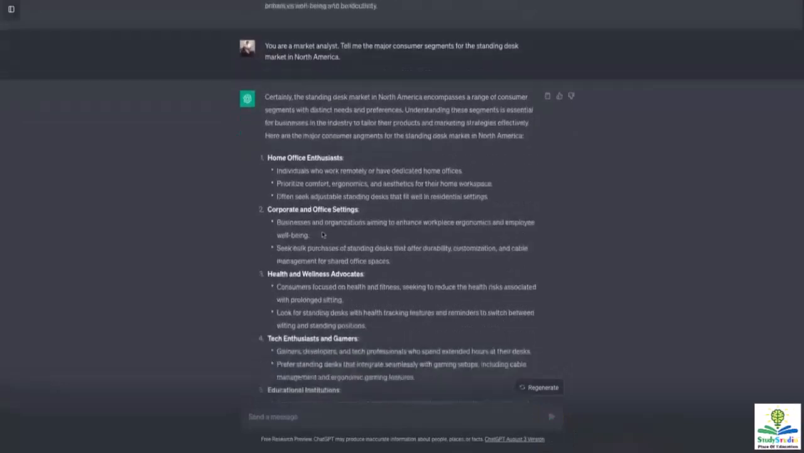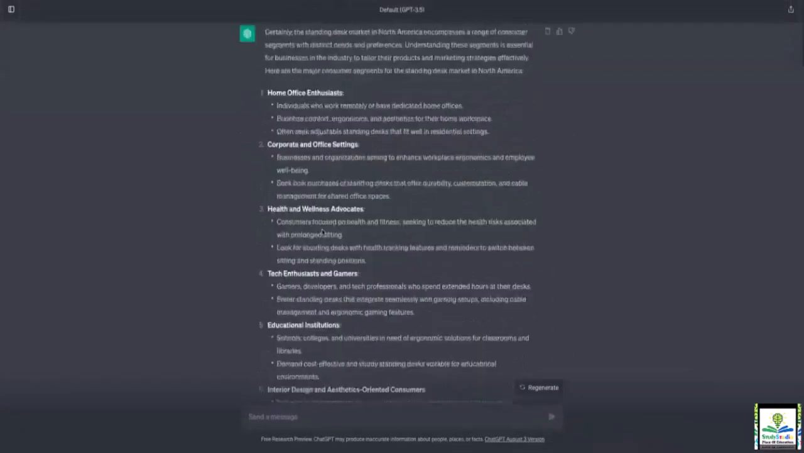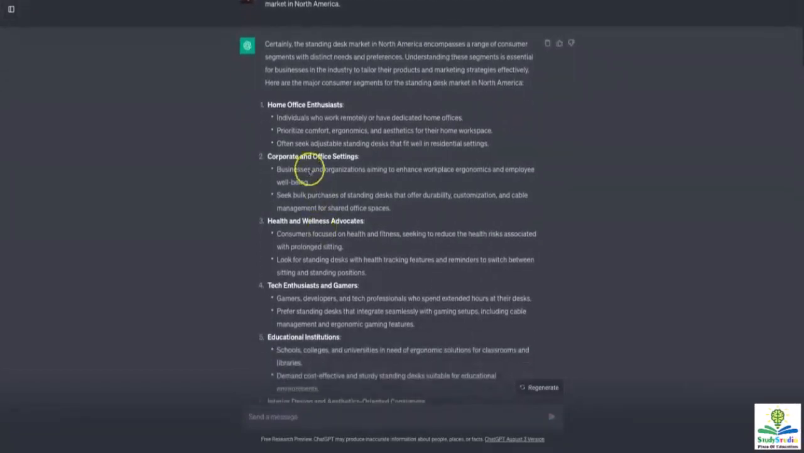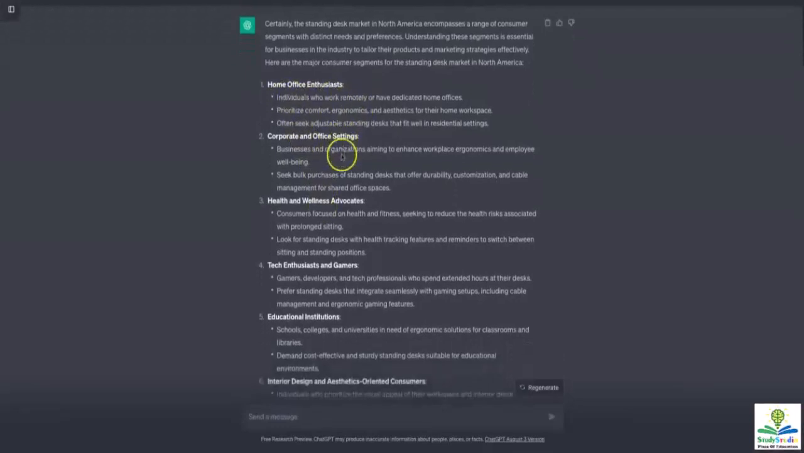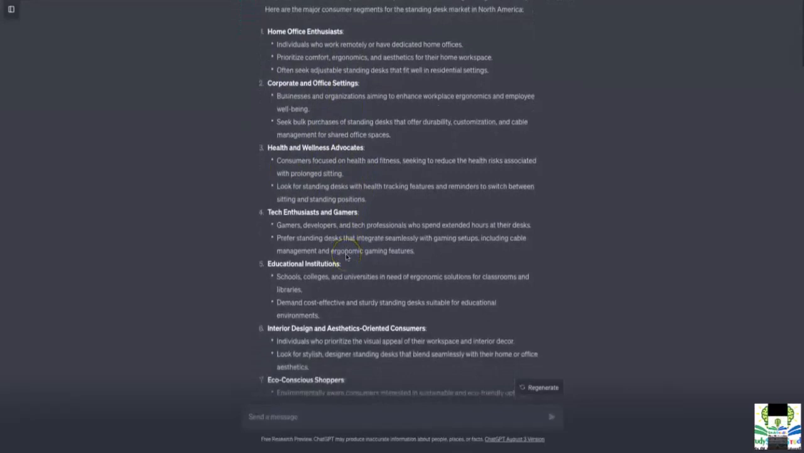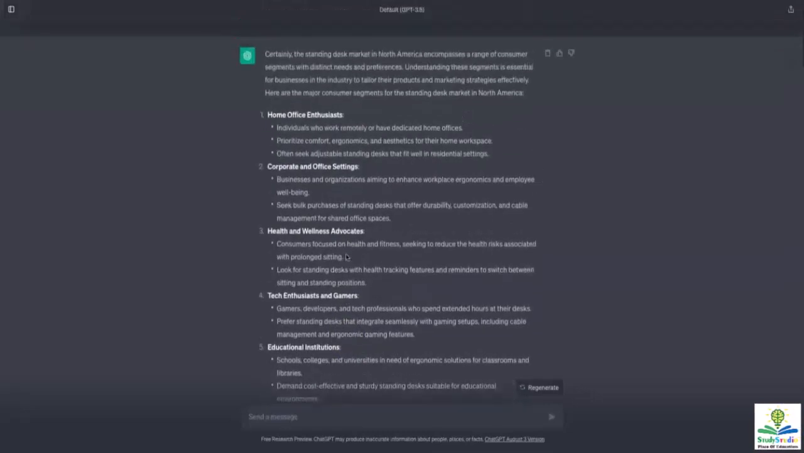Now as you can see, ChatGPT has given me a long list of around 12 consumer segments. I have some good data in front of me. You can look at home office enthusiasts, corporate and office settings, health and wellness advocates. So all the different consumer segments that exist within the standing desk market right now, ChatGPT has given them to me. What you can do over here is write back to your client or discuss with your manager, discuss with your brand team that I have these 12 consumer segments in front of me. Which ones should we go after?